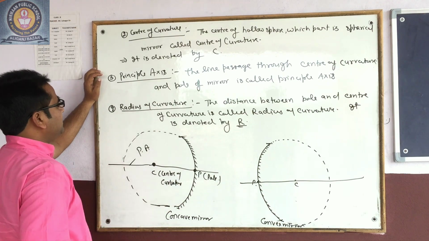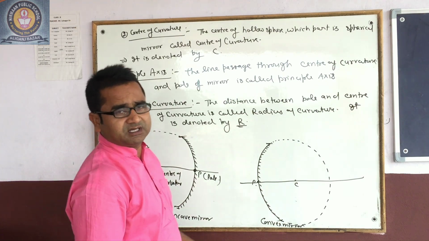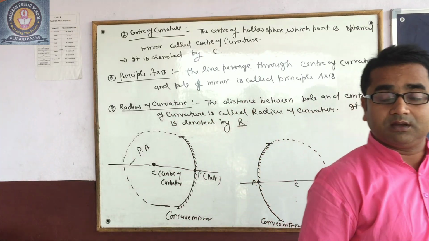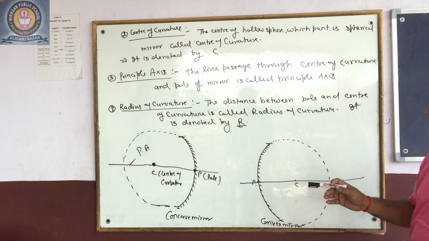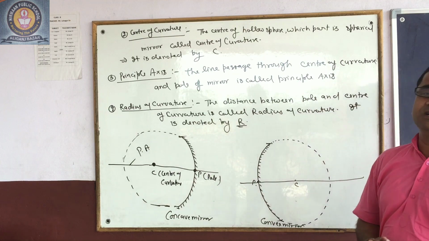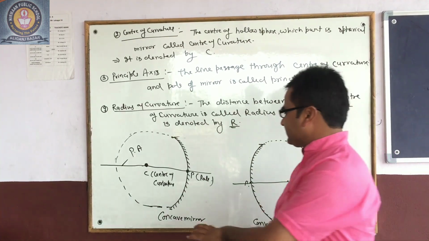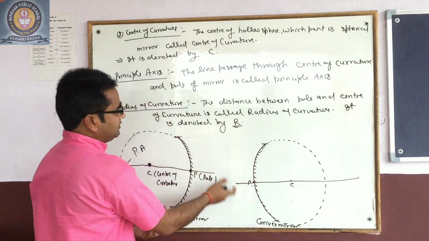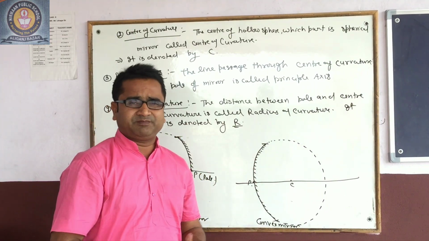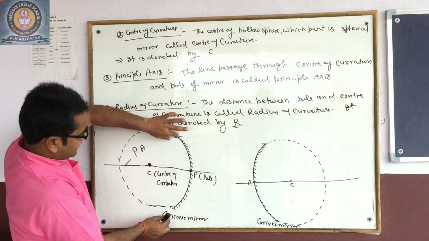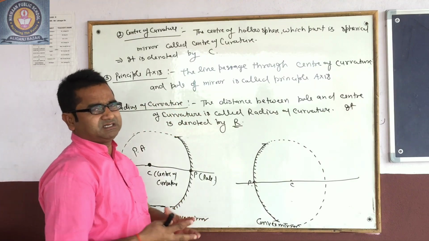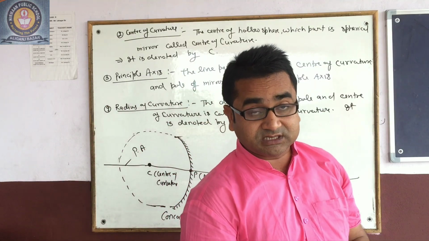Radius of curvature is the distance between the pole and center of curvature. Now the effective width of this mirror is called the aperture. What is the aperture? This effective width of the reflecting surface is called the aperture. It is a very easy term.